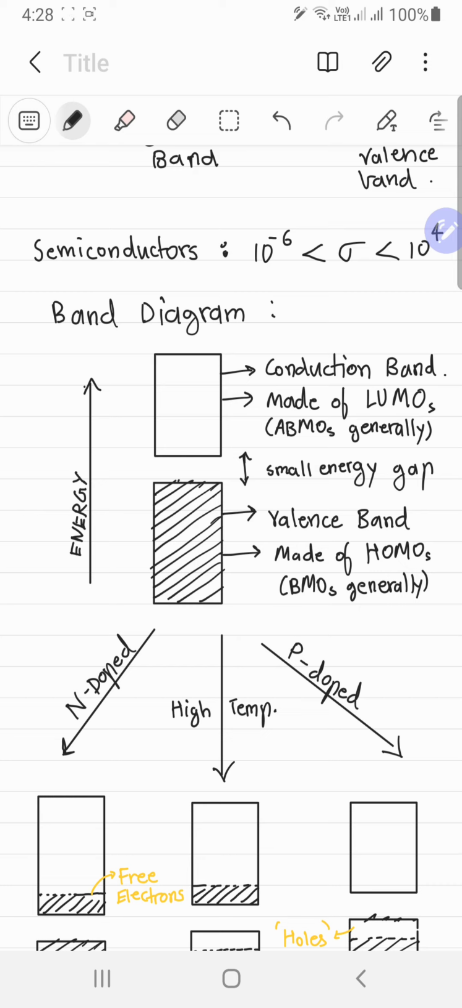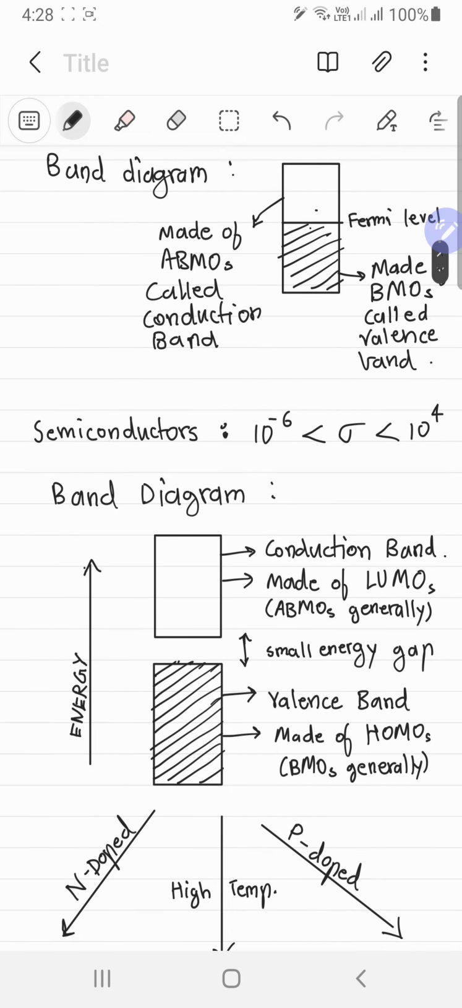So all the highest occupied molecular orbitals, those have the electrons in it completely filled. So this band is completely filled, which is the valence band in this case, and the conduction band is empty as always. That's how it should be.